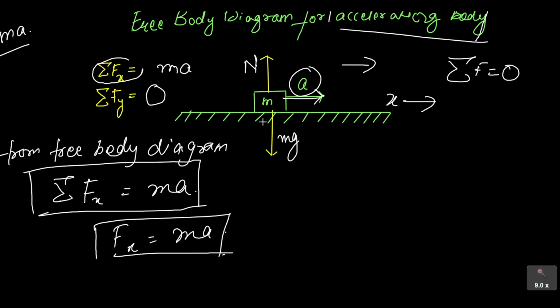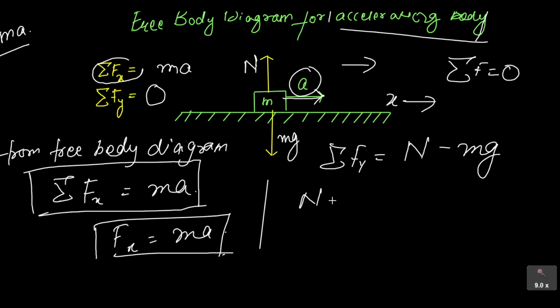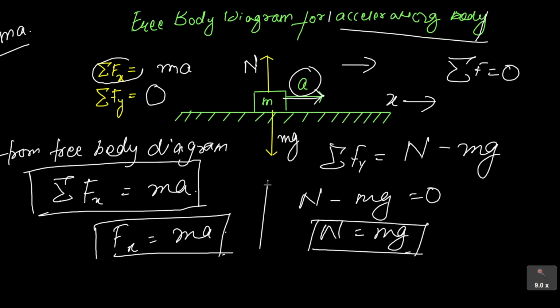And if I have to make it for the y direction, it is very simple. In the y direction, there are two forces acting: Fy, which is your normal force, and minus mg, because mg is in the opposite direction. So we know Fy is how much? Zero. Therefore we can write N minus mg equals 0, or N will be equal to mg. So these are the total forces acting on this body.